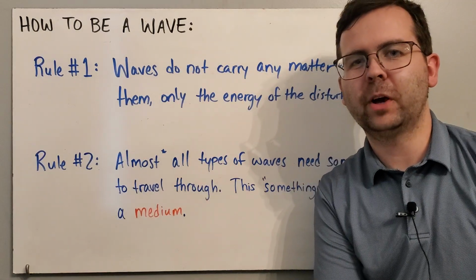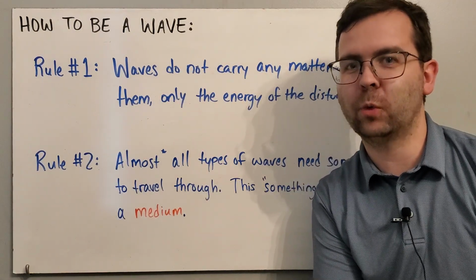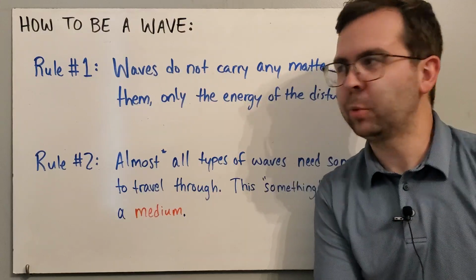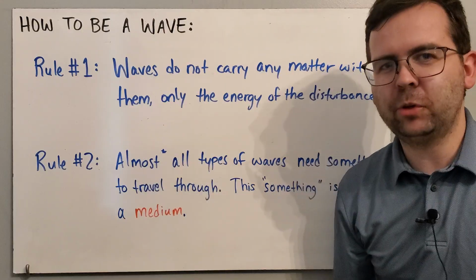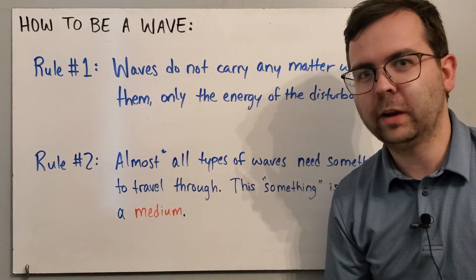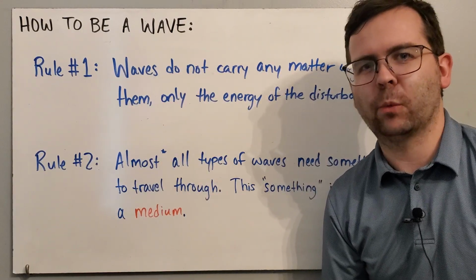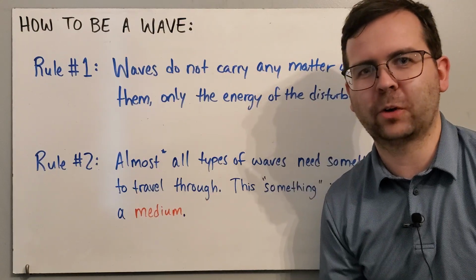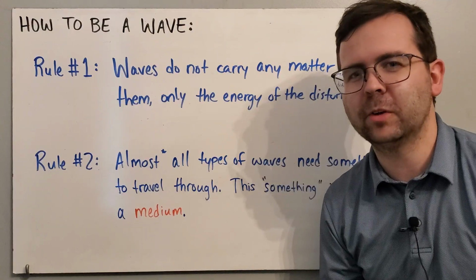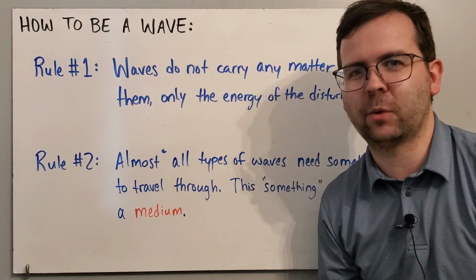Hi, this video is about the two main categories of waves in physics. In a previous video, I talked about how to be a wave. To be a wave, you need to follow these two rules. One, you're not allowed to carry any matter with you, only the energy that's present in the original disturbance that created you. So if you want to be a wave, I'm sorry, you can't carry any matter with you.